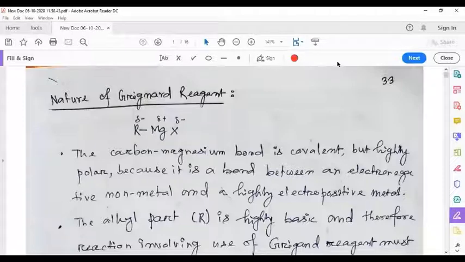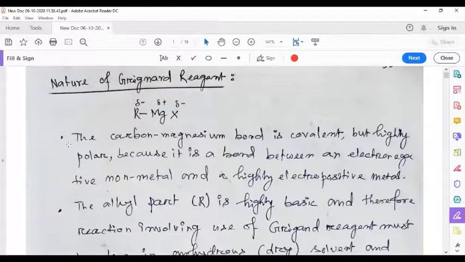Today I am going to start with nature of Grignard reagent. The Grignard reagent is shown here, RMgX, where R is having delta minus charge, magnesium is having delta plus, and X is having delta minus charge.